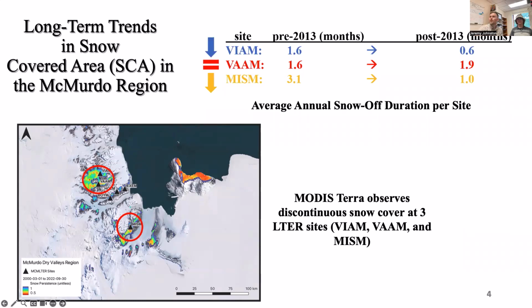The last thing that we did here is understand that most of these locations seem to have a decrease in the snow-off duration. That means snow cover tended to be more persistent in the recent 10-year period as opposed to the preceding one. And this was most pronounced at the MISM site.